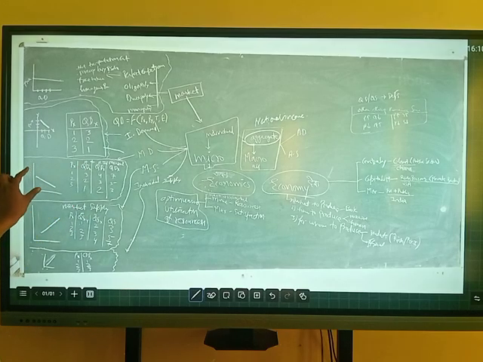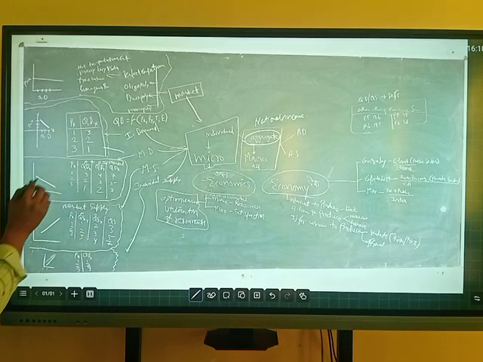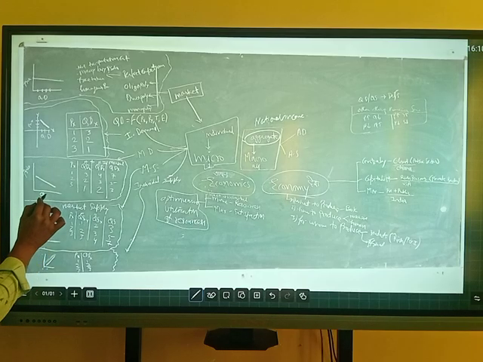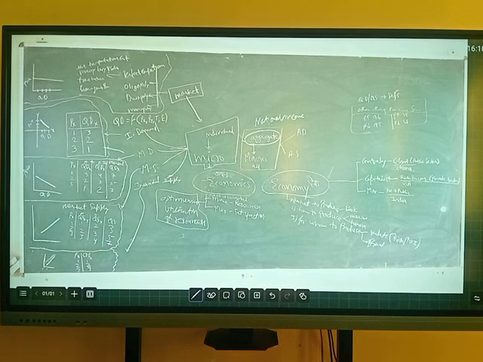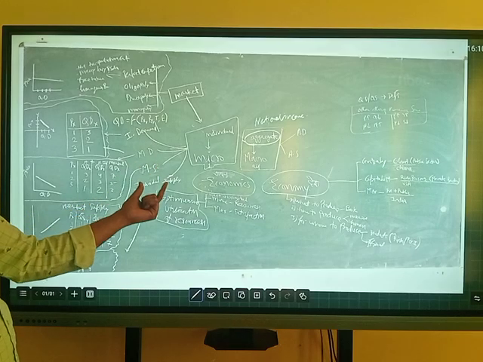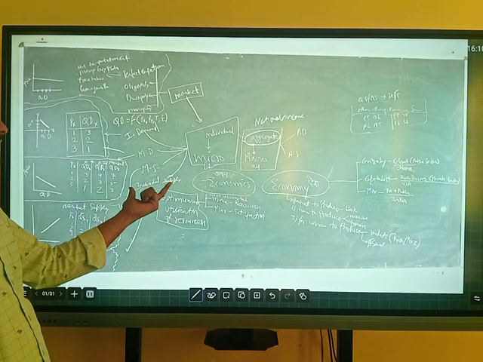That also shows an inverse relationship between price and quantity demanded. Here we write price, and here we write quantity demanded. Another topic is market supply. First we will study individual supply.